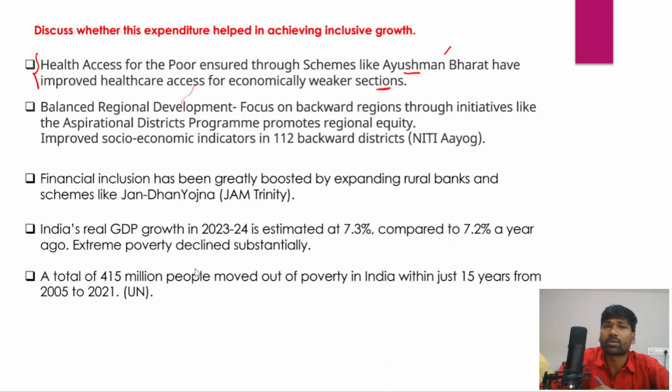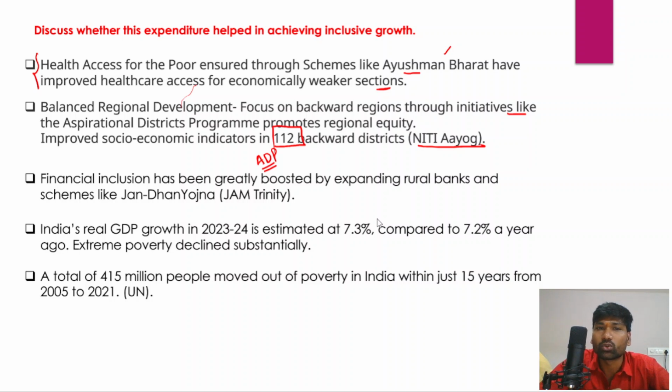And balanced regional development, with a focus on backward regions through initiatives like the Aspirational Districts program. So we all know that Niti Aayog has launched the Aspirational Districts program to promote regional equity and improve socio-economic indicators in 112 backward districts as per the Niti Aayog.